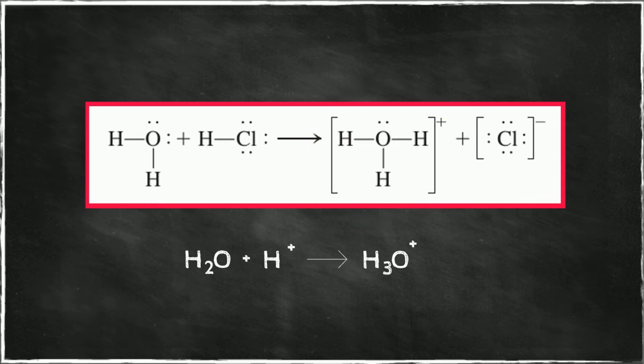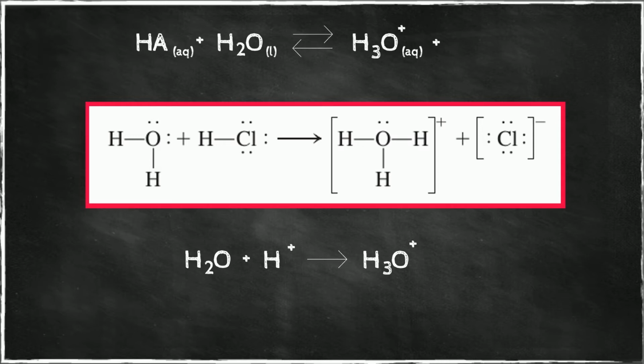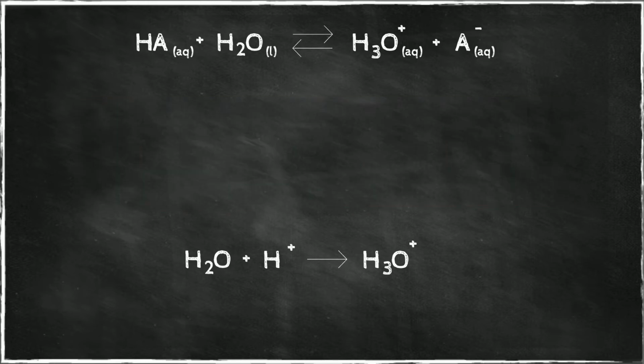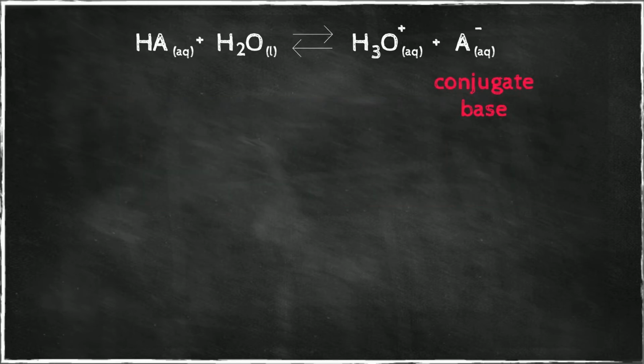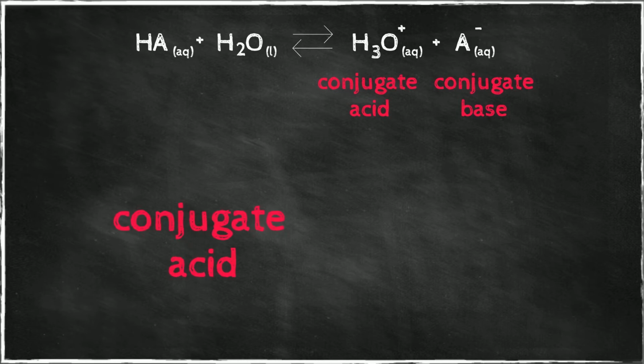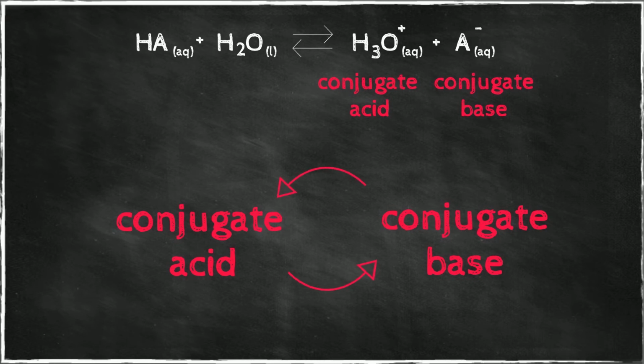The general reaction that occurs when an acid is dissolved in water can best be represented as this equation, a generic acid reacting with water. The conjugate base is everything that remains of the acid molecule after a proton is lost. The conjugate acid is formed when the proton is transferred to the base. A conjugate acid-base pair consists of two substances related to each other by the donating and accepting of a single proton.